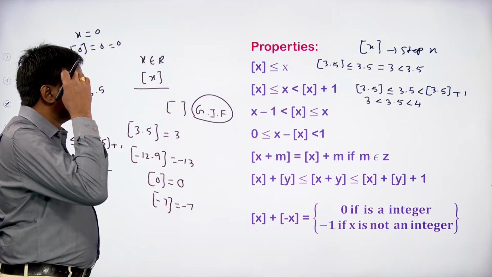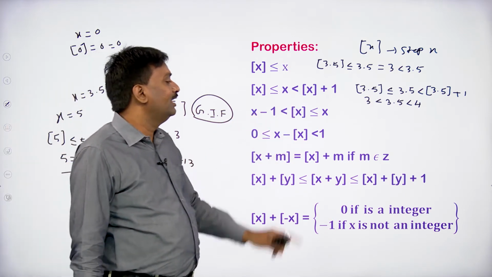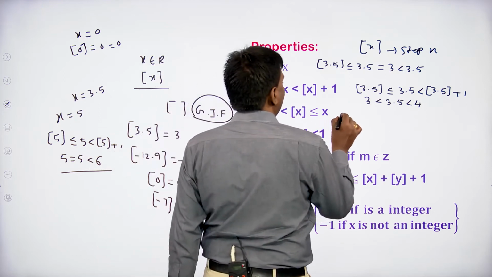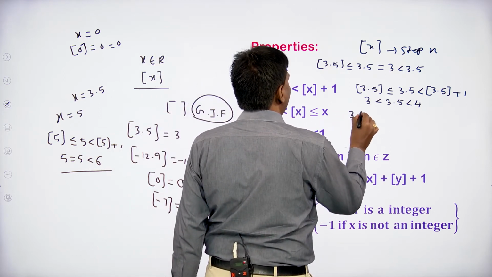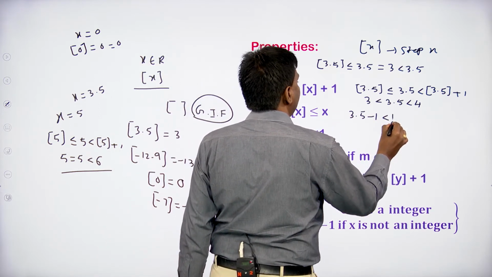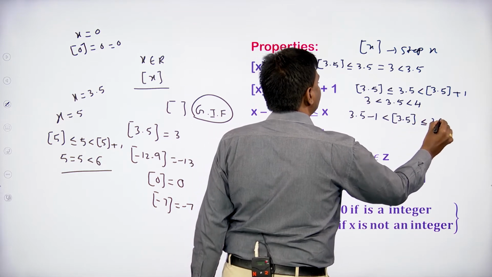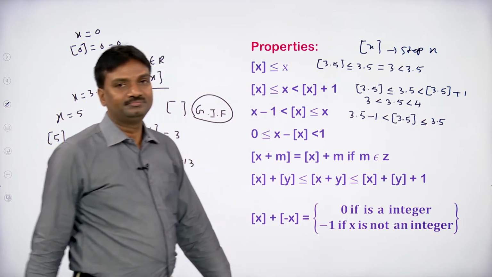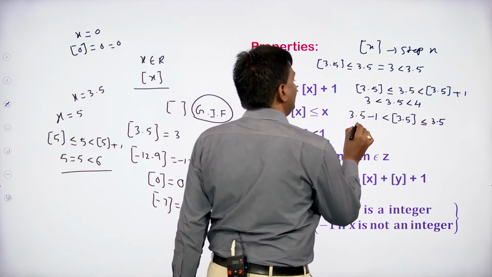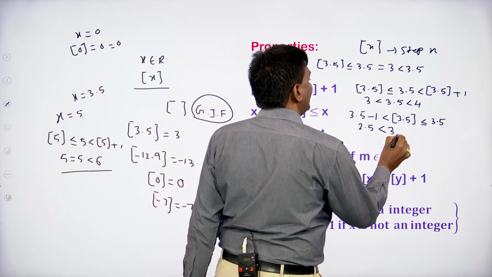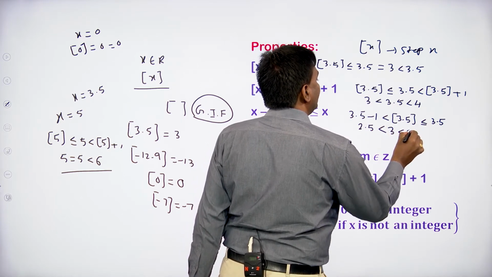Next property, x minus 1 is less than floor of x, which is less than or equal to x. Here also, suppose that x equals 3.5. 3.5 minus 1 is less than floor of 3.5, which is less than or equal to 3.5. So here 3.5 minus 1 is 2.5, less than floor of 3.5, which is 3, less than 3.5.